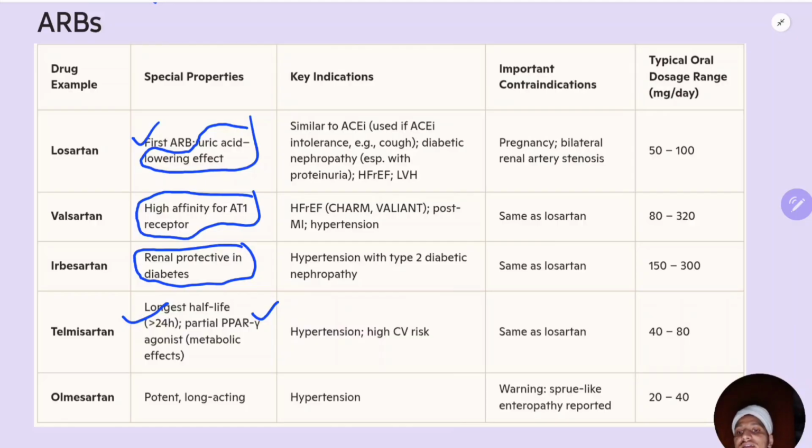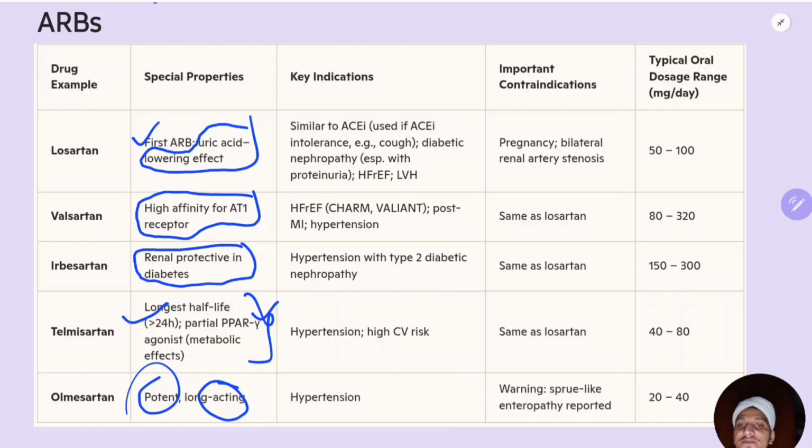That's why most physicians prescribe telmisartan. Some prescribe olmesartan, which is long acting and potent, in patients with resistant hypertension who are not responding to other ARBs.